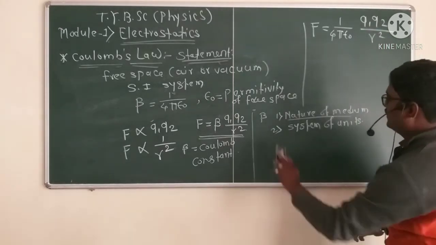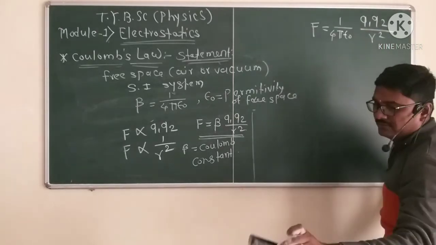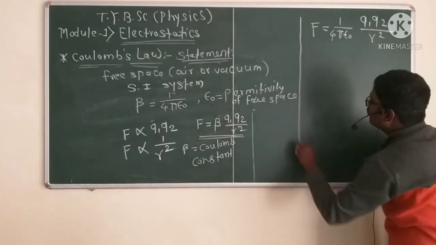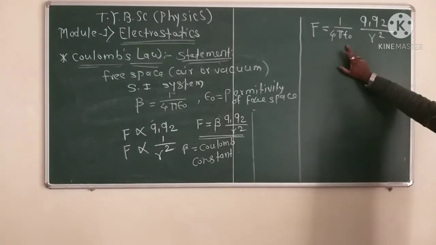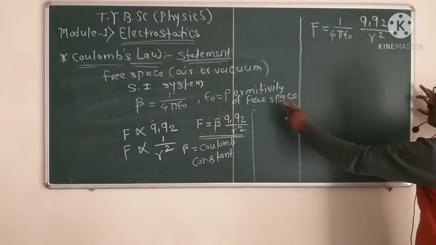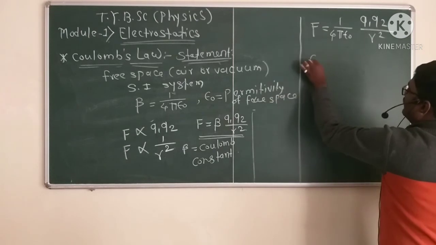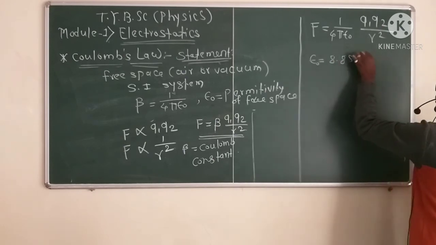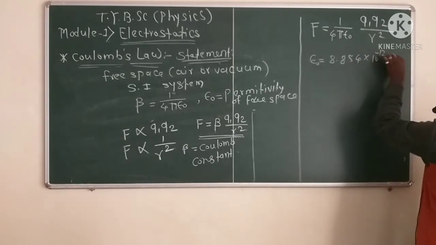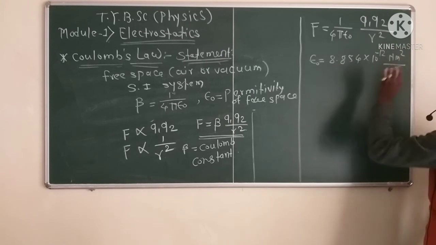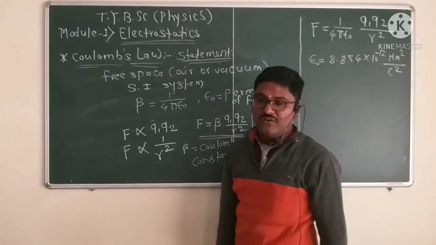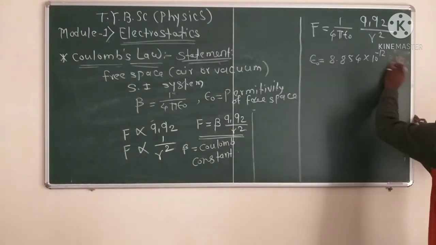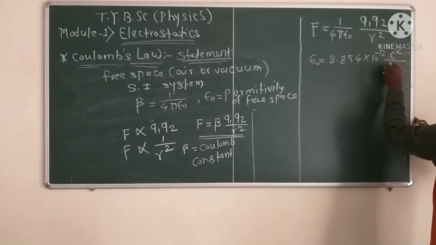Beta depends on the nature of the medium. The value of beta in free space and the SI system is equal to 1 upon 4 pi epsilon naught, where epsilon naught is the permittivity of free space. This value is constant: 8.854 into 10 to the power minus 12 C square per N m square.